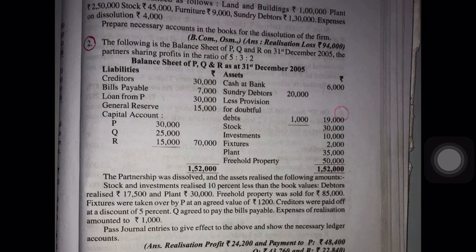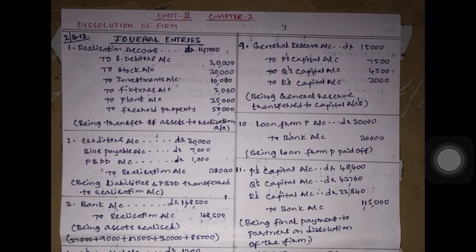PBDD is there. In the previous class, we have gone through the model journal entries which we have to pass when the firm is dissolved. When the firm is dissolved, we have to deal through realization account. The accounting treatment consists of writing journal entries and preparing ledger accounts like realization account, capital account and bank account. We are not going to prepare balance sheet because the firm ceases to exist.